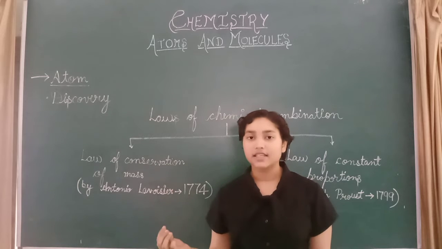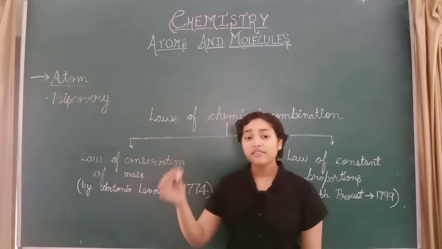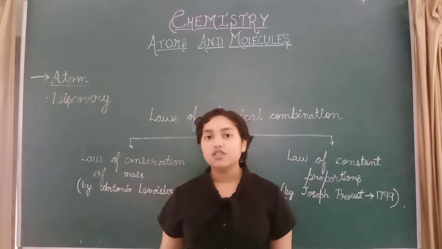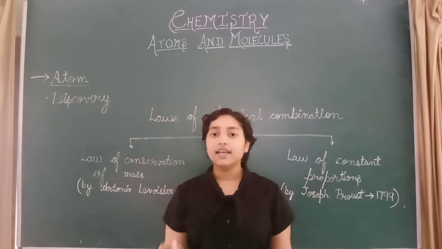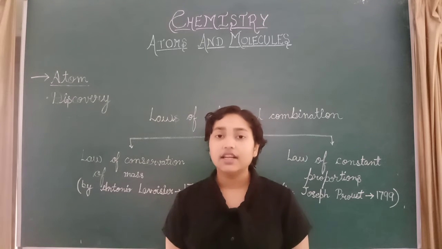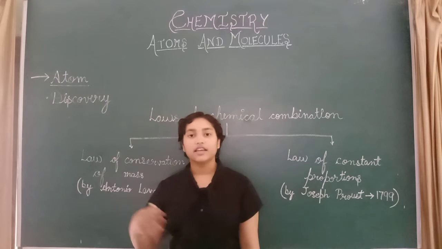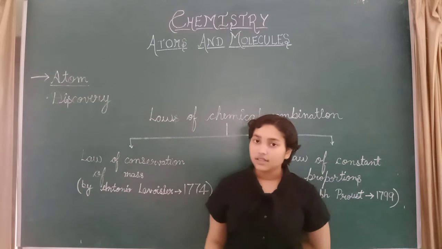So 500 BC he proposed that every matter is made up of small anu, and anu further divides to make parmanu. This was given by Maharshi Kanad.